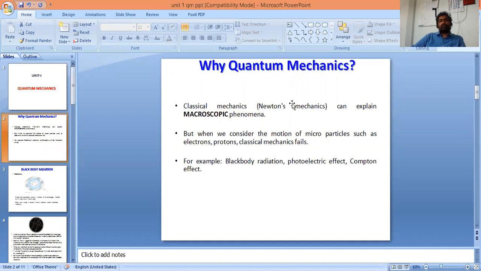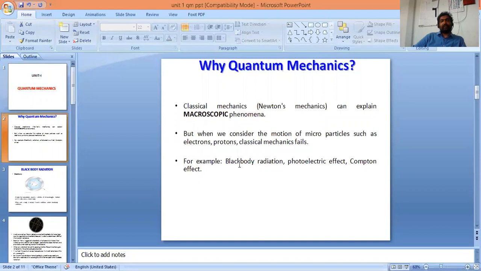Classical mechanics or Newtonian mechanics can explain macroscopic phenomena only, which means classical mechanics deals with larger objects. For example, motion of a cricket ball, motion of an aeroplane, motion of planets, motion of the sun around the galaxies. But when we consider the motion of microparticles such as electrons, protons, classical mechanics fails. For example, black body radiation, photoelectric effect, and Compton effect cannot be explained on the basis of classical mechanics.